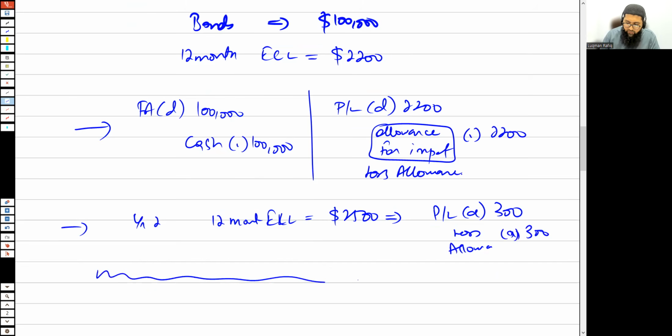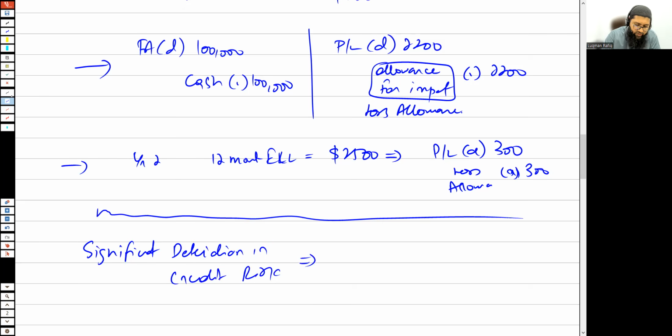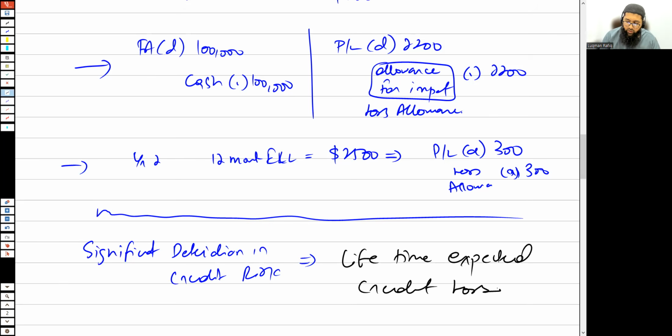Now, let's discuss a bit further. At times, when you acquire a bond, there is a significant deterioration in credit risk. So what does IFRS 9 say? IFRS 9 says that in case there is a significant deterioration in the credit risk, you now need to recognize the lifetime expected credit losses.